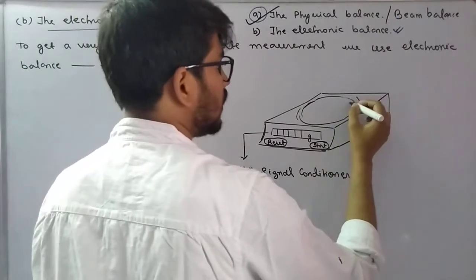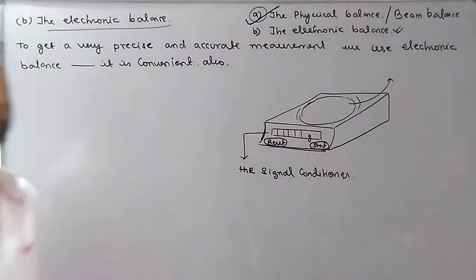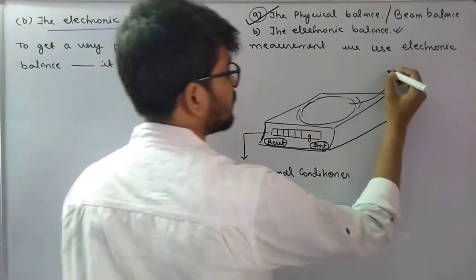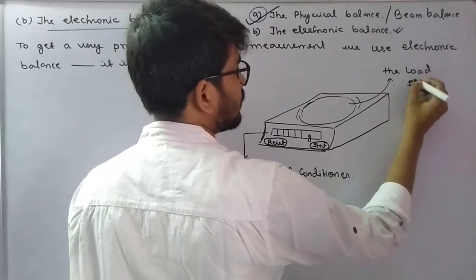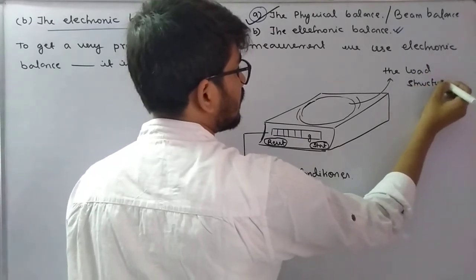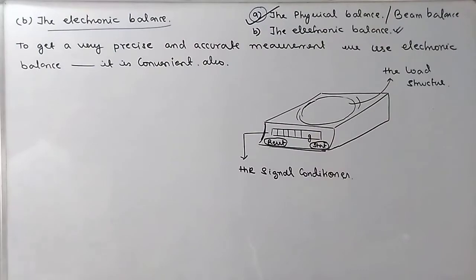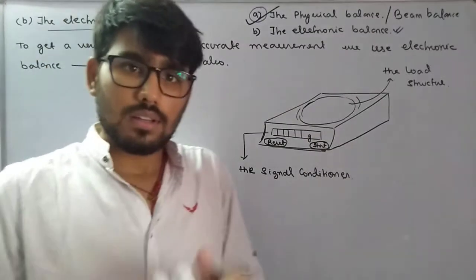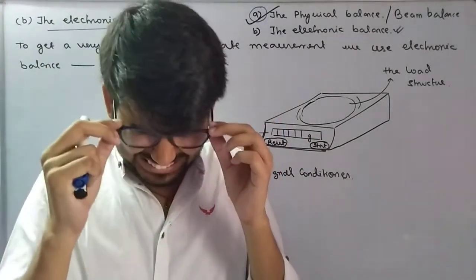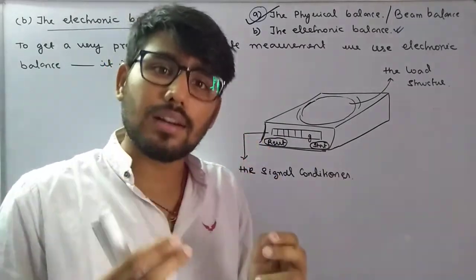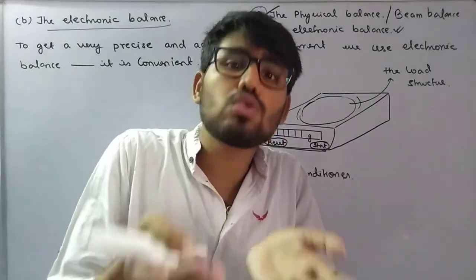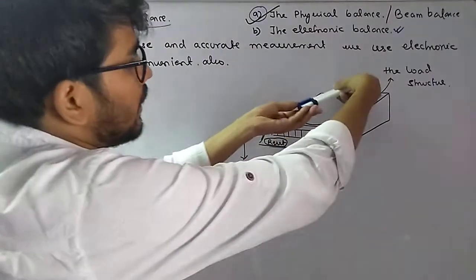This is called the load structure. This is the place where the matter whose mass is to be measured is placed.